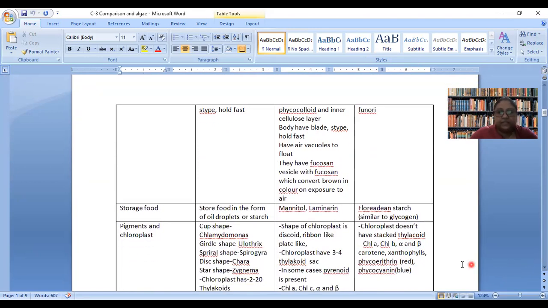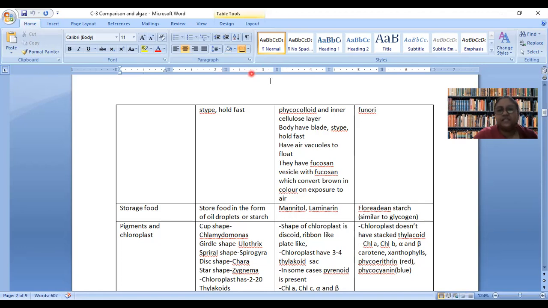Okay. Next difference is in terms of storage of food. In case of chlorophyceae, oil droplets or starch. In case of brown algae, mannitol and laminarin. And in case of red algae, it is floridean starch, which has lots of similarity with the glycogen.